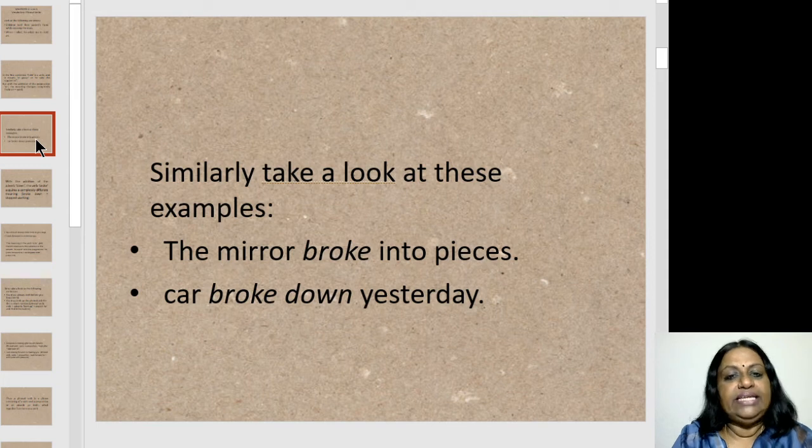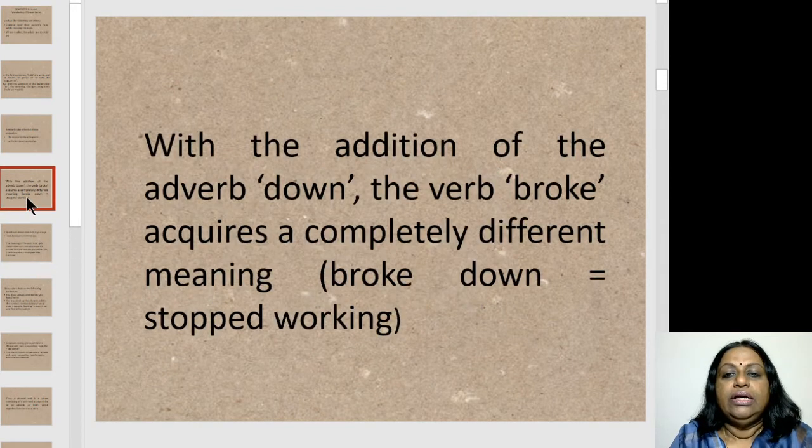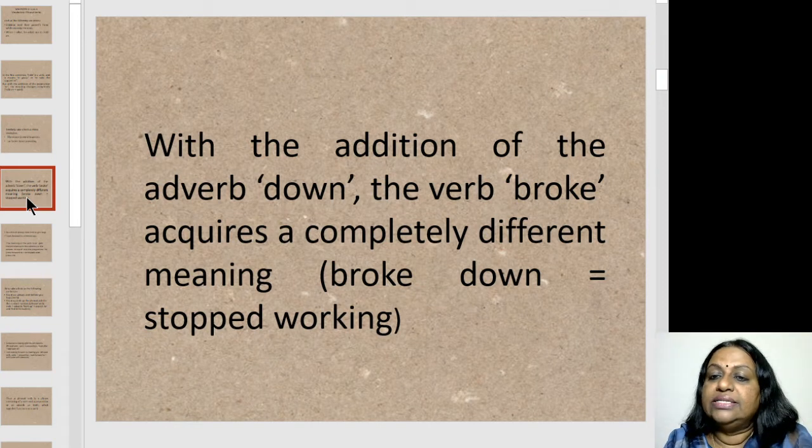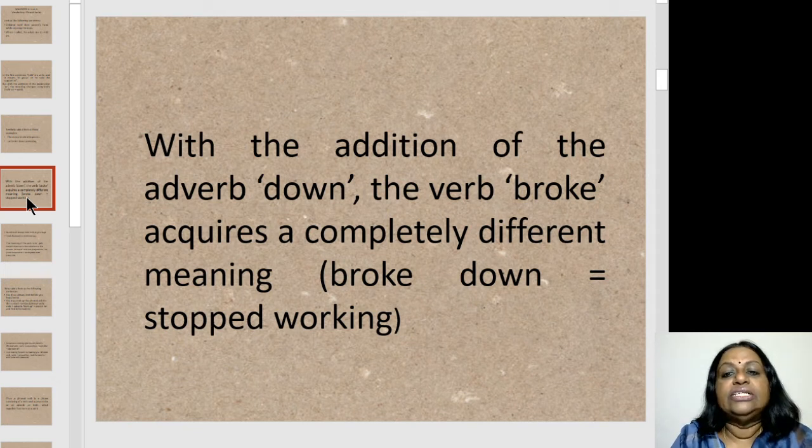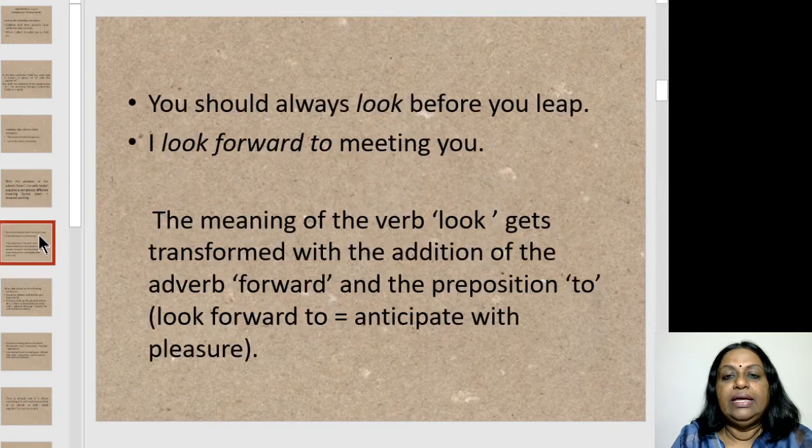Similarly, take a look at these examples. The mirror broke into pieces. The car broke down yesterday. So with the addition of down, the verb broke acquires a completely new meaning in the second sentence. Okay, so it means it stopped working. Let's take a look at some more sentences so that you're clear with phrasal verbs.